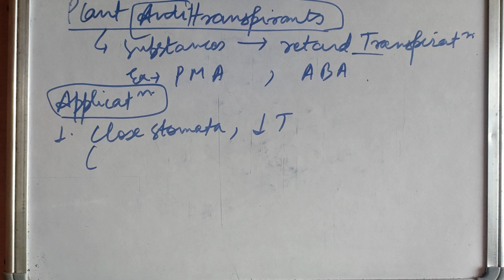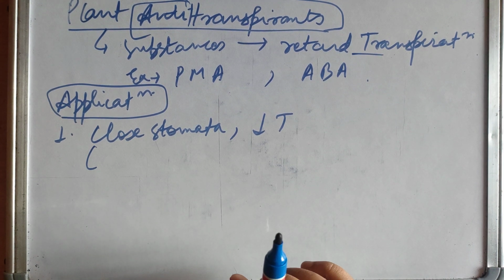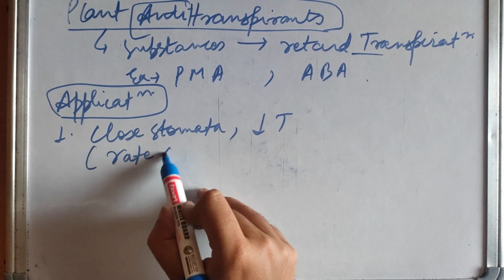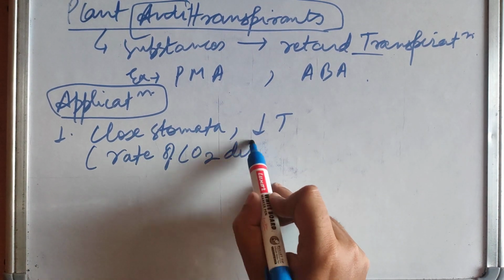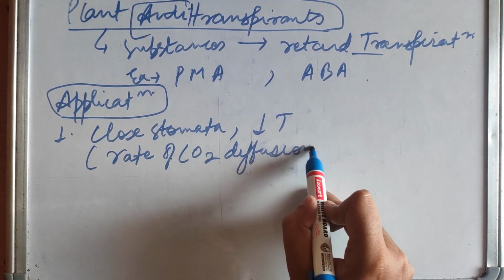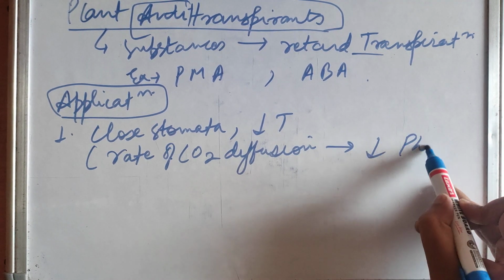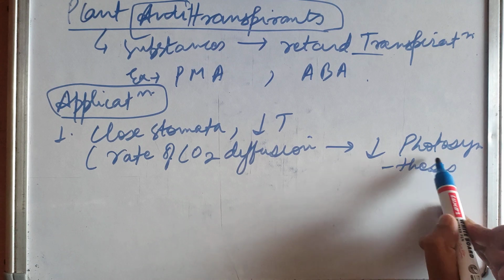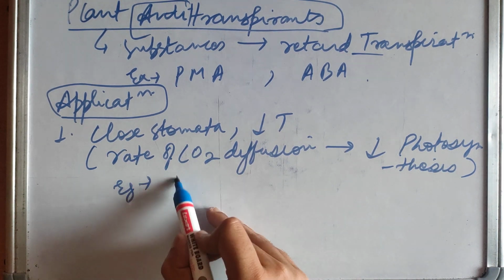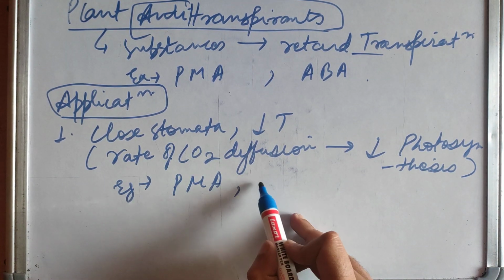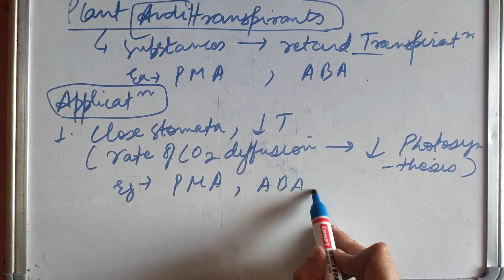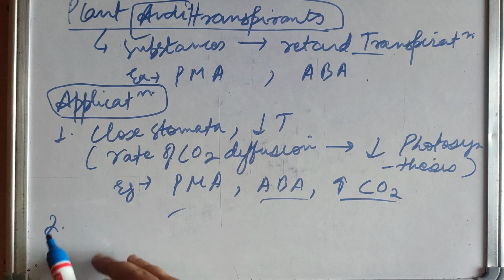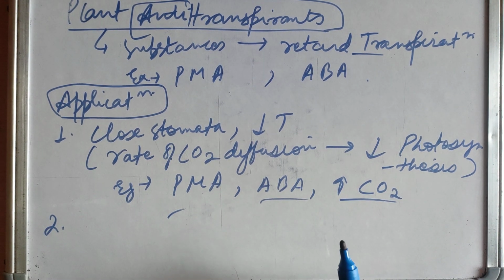Rate of CO2 diffusion in leaf also reduces, which also leads to low photosynthesis. For example, PMA, ABA, high CO2 concentration: these all three close stomata or reduce transpiration or reduce photosynthesis.